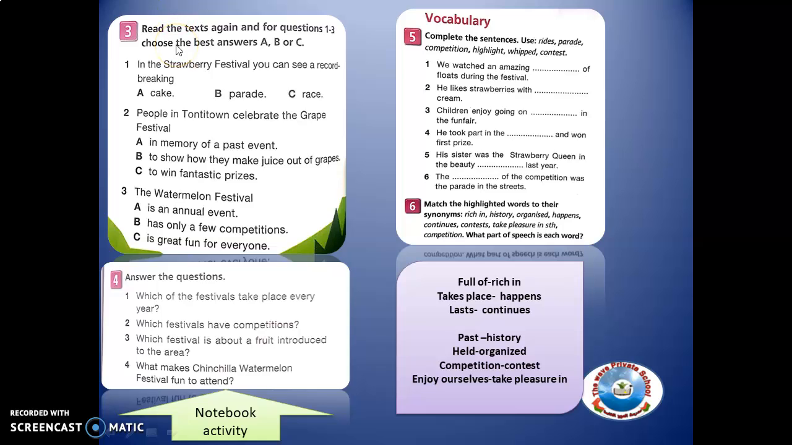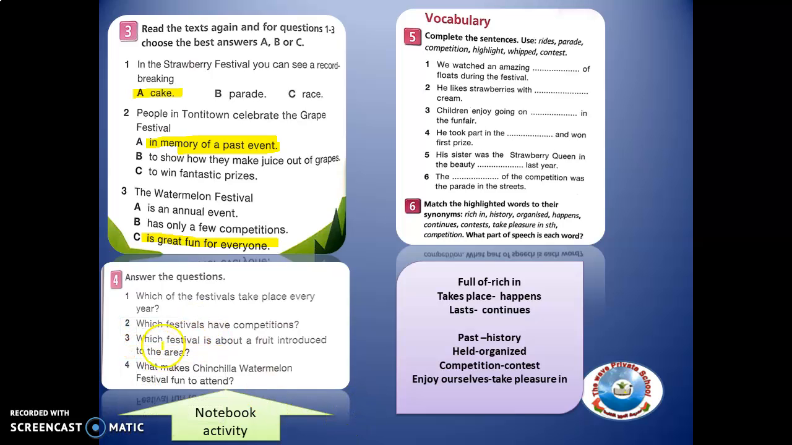So here you are asked to read the text on the Strawberry Festival. You can see a record-breaking cake is the answer here. So I'm going to use a highlighter, so it is cake. Number 2, people in Town celebrate the Grape Festival in memory of a past event. And then number 3, the Watermelon Festival is an annual event, or has only a few competitions, or is a great fun. It is great fun for everyone.